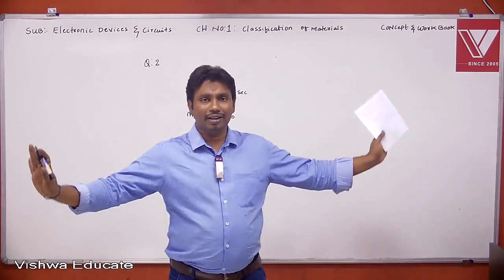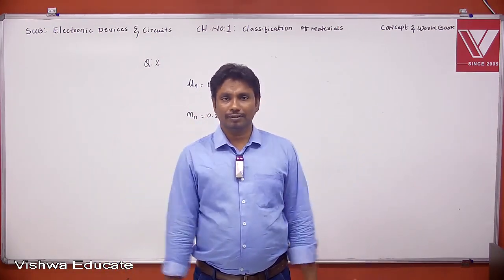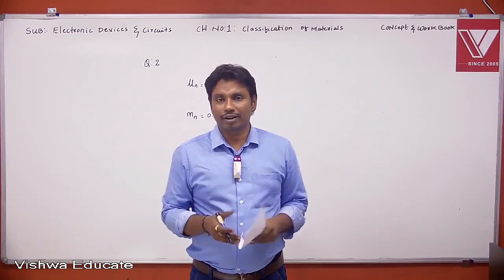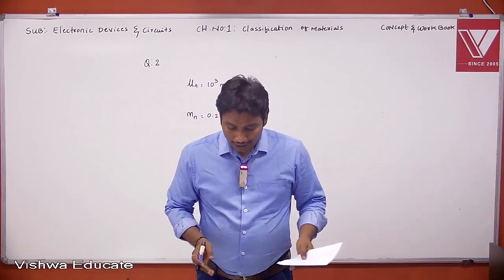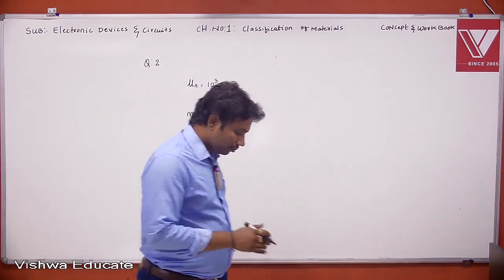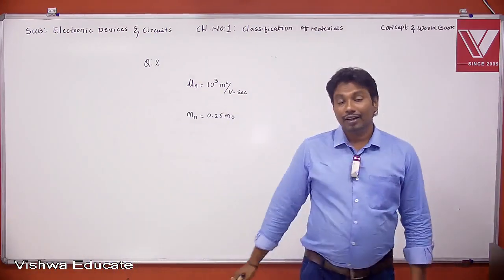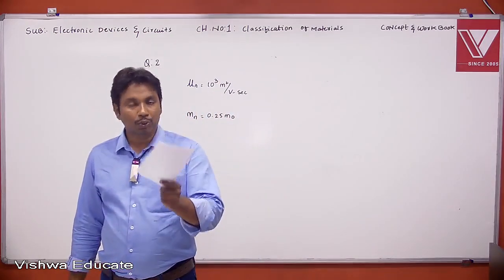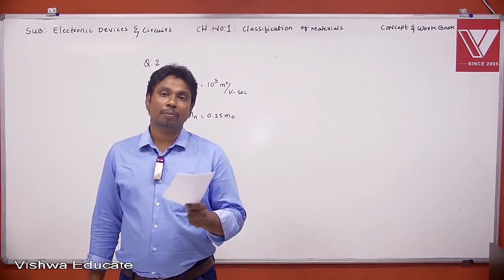For example, I am standing here. What is my actual weight? Let us say 84. This is my actual weight. Now I am walking. Then what about my weight? It is not 84 anymore, it will surely change because of the applied force.